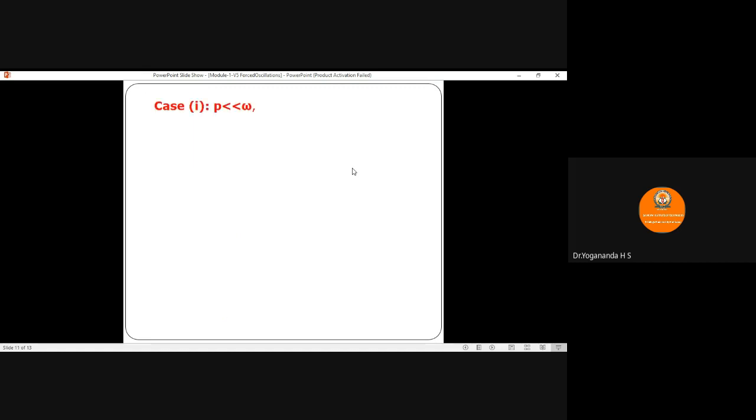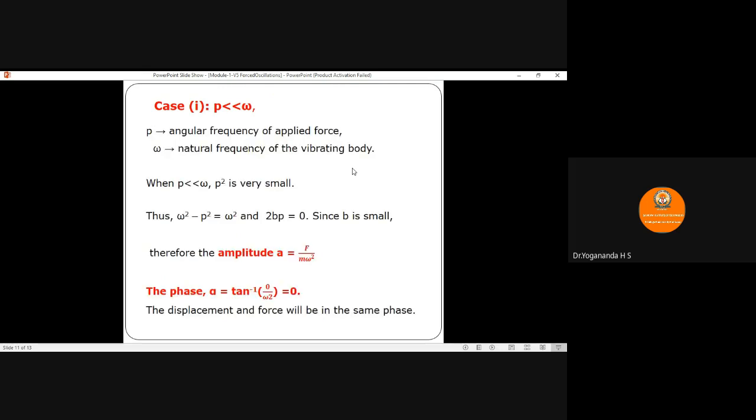Now we have the first case. The frequency of the applied periodic force is very much less than the natural frequency of the oscillating body. So what happens? Since the frequency P is less than omega, the value of P square will become very small. If you substitute this condition, since P square is small, I can write omega square minus P square is nearly equal to omega square.